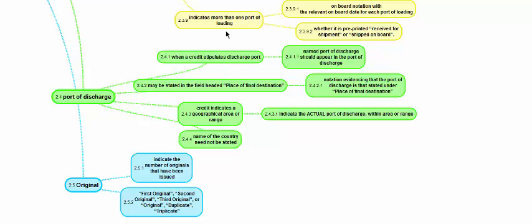Goods can be loaded in, for example, Karachi in Pakistan and Bombay in India, and then Cochin in India, Chennai in India, and like that, and then the vessel can further move to Singapore. So if the goods are loaded from multiple ports in India, suppose, then there has to be an onboard notation for each of these ports, irrespective of whether it is received for BL or shipped for BL.